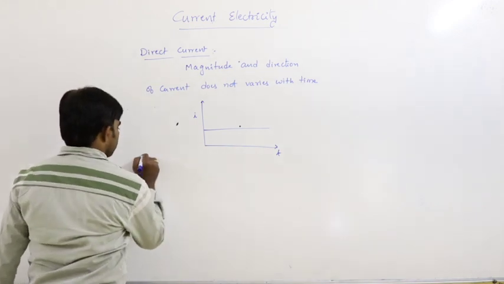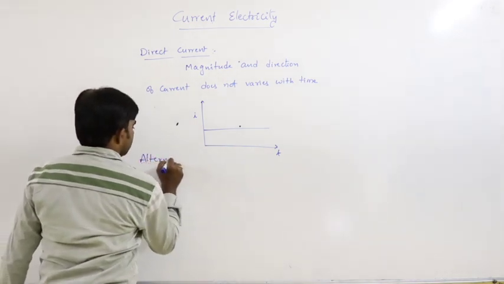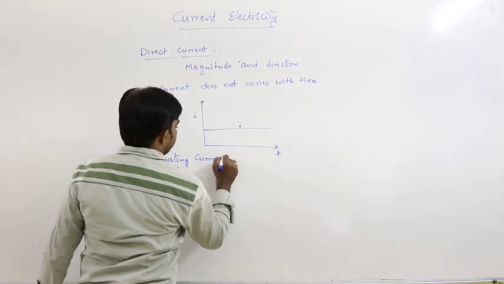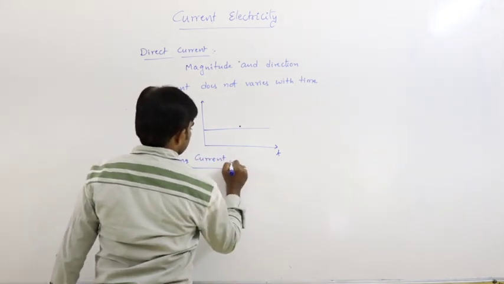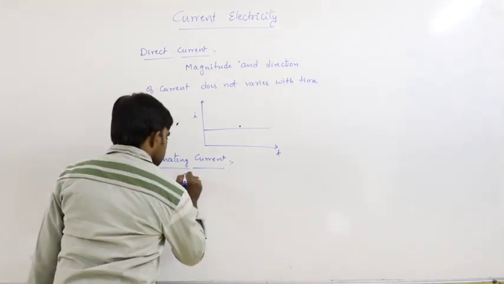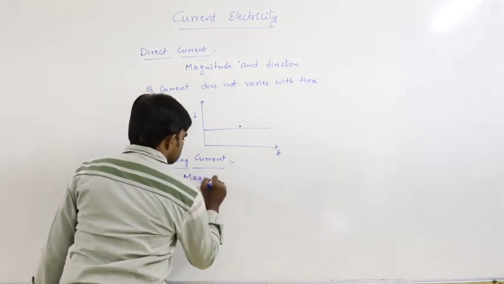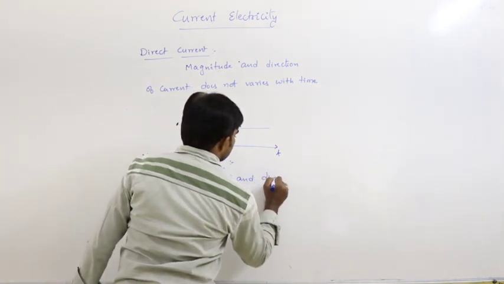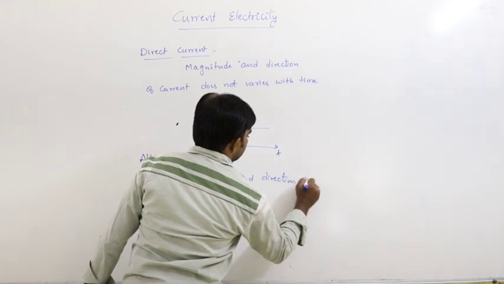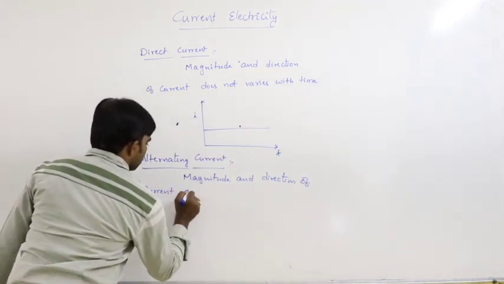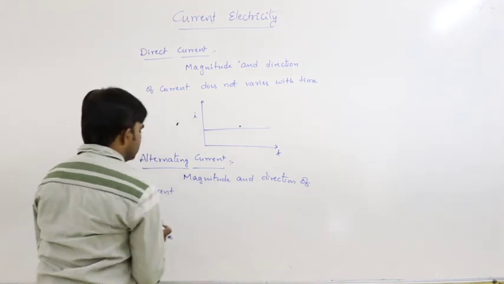Next, alternating current. Alternating current means the magnitude and direction of the current periodically varies with time.